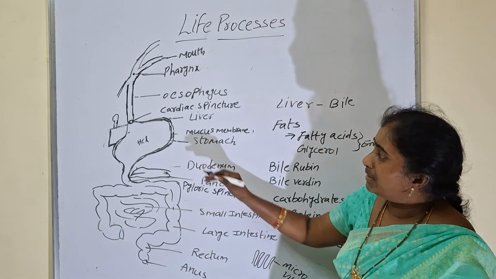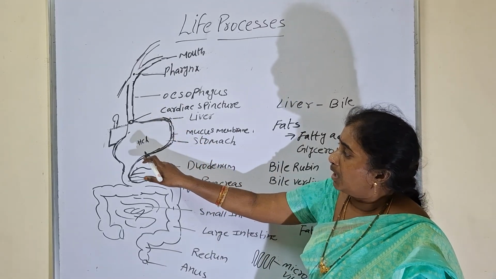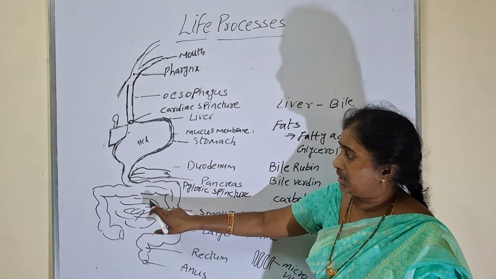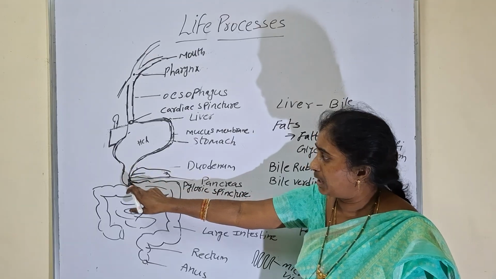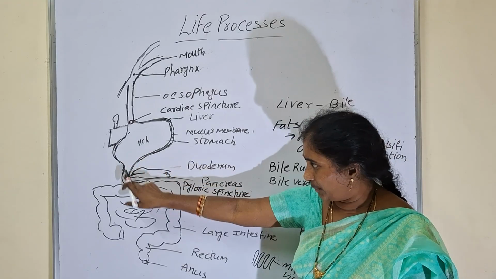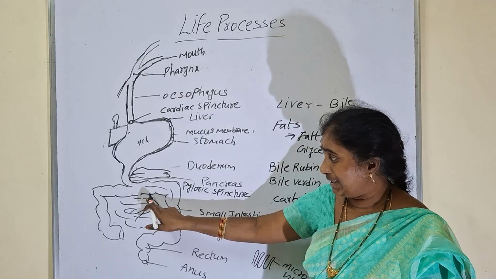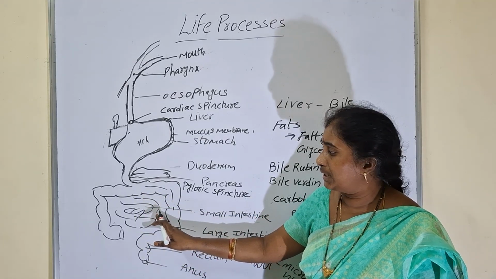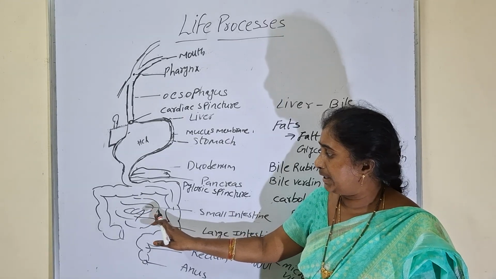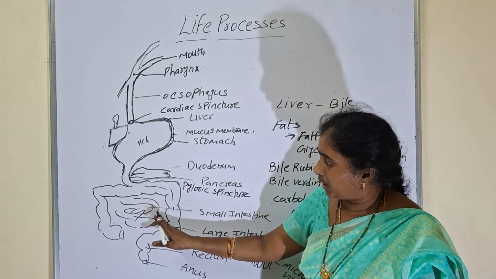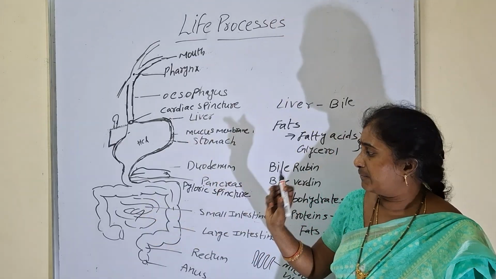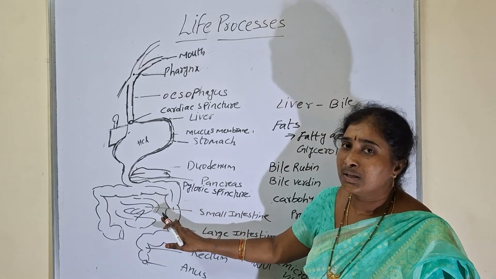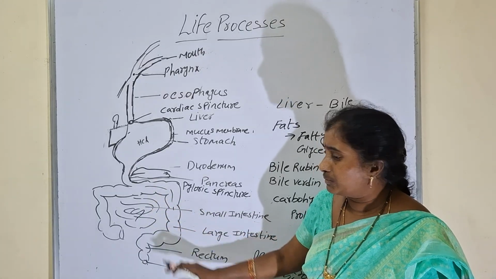Once again we will revise the digestion process from the stomach. After complete digestion in the stomach, food will enter through the duodenum to the small intestine. The duodenum is a C-shaped curve-like structure which connects the stomach and small intestine. The small intestine is the longest part of the alimentary canal. What is the length of the small intestine? 5 to 6 meters. After complete digestion in the small intestine, through the microvilli, digested food will be absorbed into blood. Again, undigested food will go to the large intestine. It is 1.5 meters.